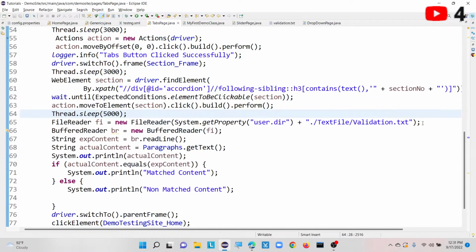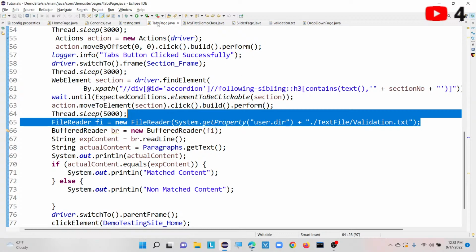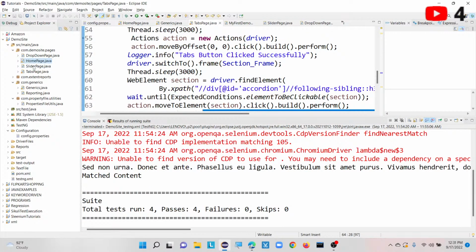For that, I created one folder inside my Eclipse, where I am going to store my text file. Where is this one?